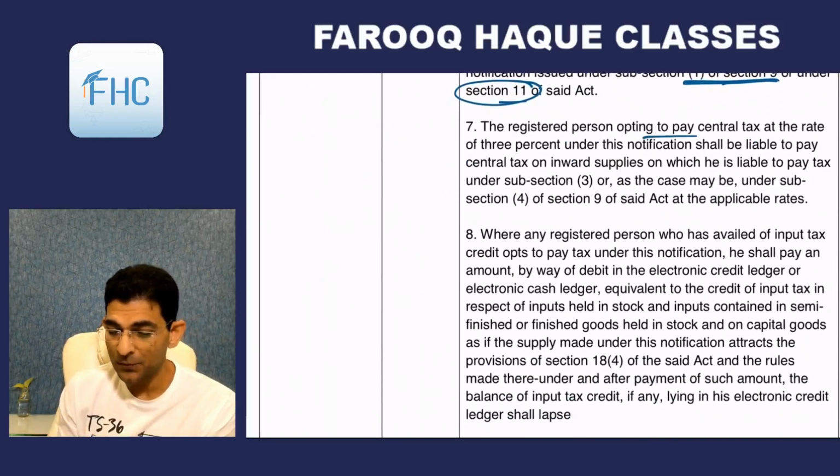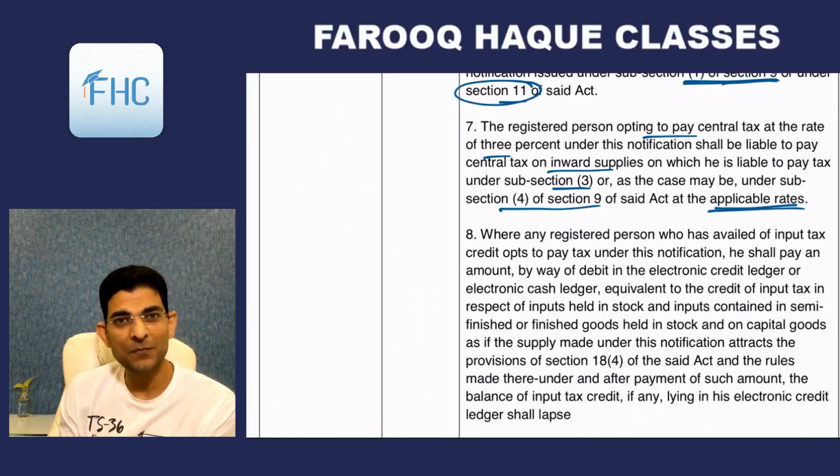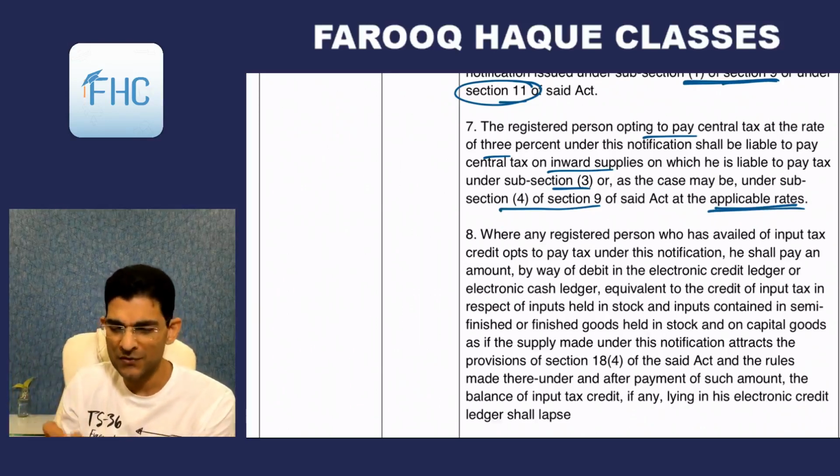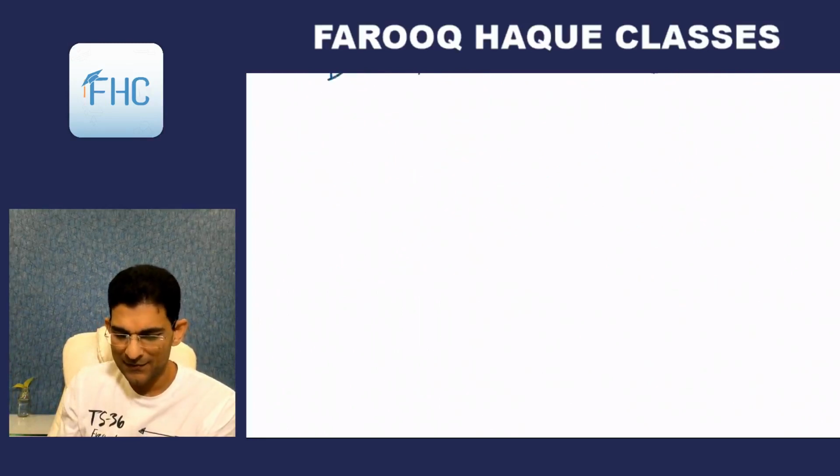Then coming back, the registered person opting to pay central tax at the rate of 3% under this notification shall be liable to pay central tax on inward supplies on which he is liable to pay tax under subsection 3, or as the case may be 4 of 9, at the applicable rates, similar to composition scheme. All these points are similar to composition scheme. So as I told you there in composition, here is the supplier.